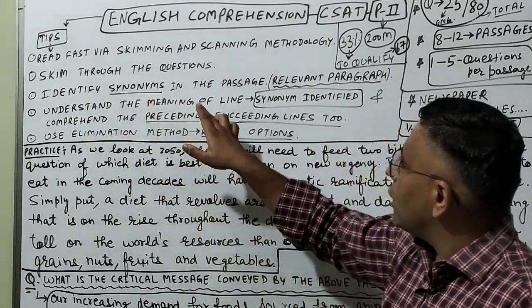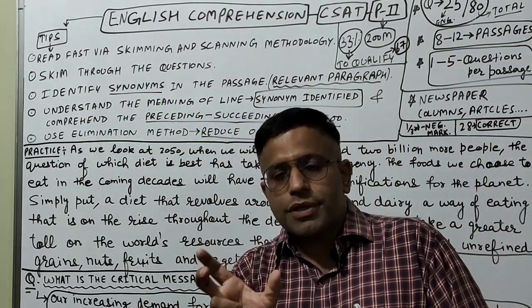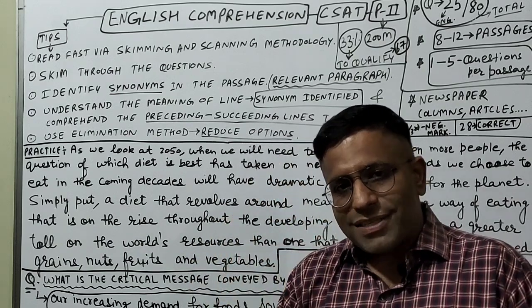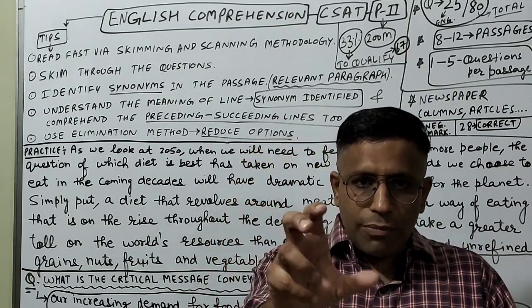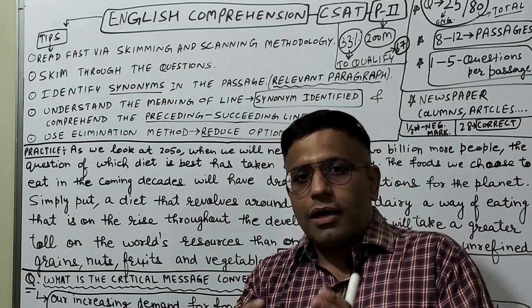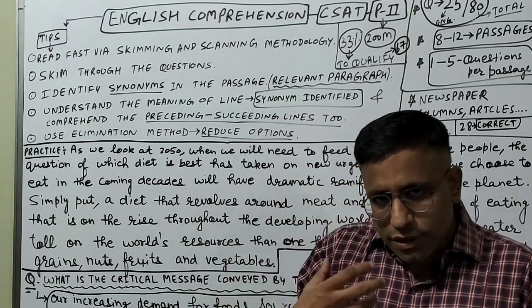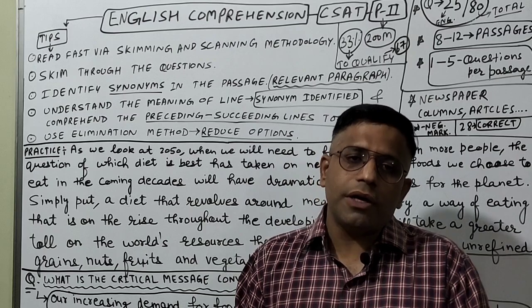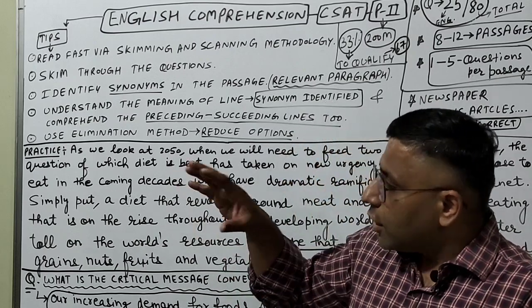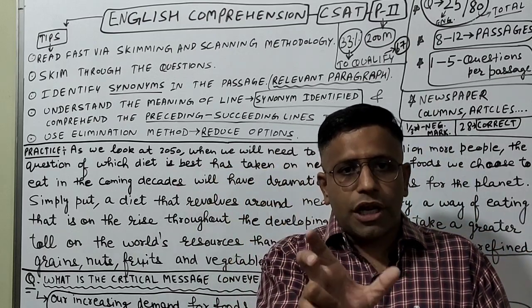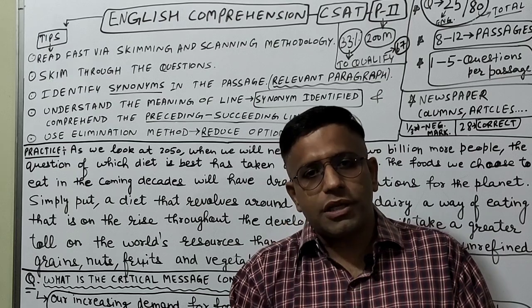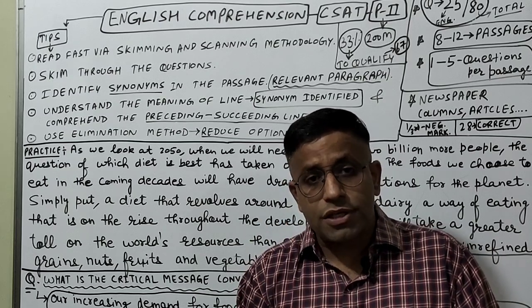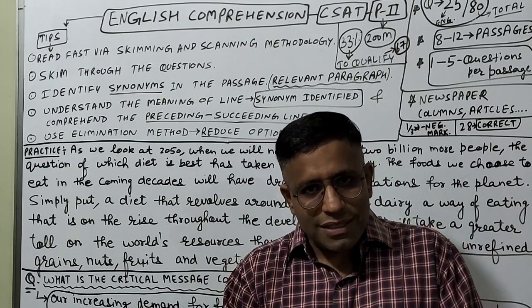Next is to identify synonyms in the passage. As I told you, for whatever question is given below each passage, locate the synonym of the keyword in the given question. And one more thing, this is something that comes with experience, that has been handy for many students over the period of time. If you are able to find the synonyms of the given question keywords in the paragraphs of the passage, then try to understand the meaning of that sentence.